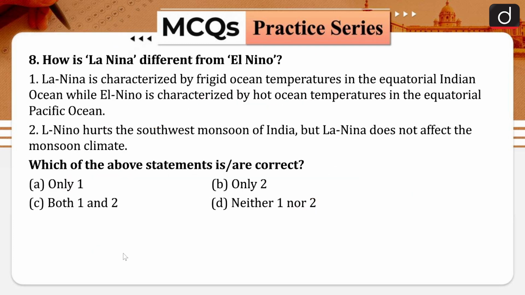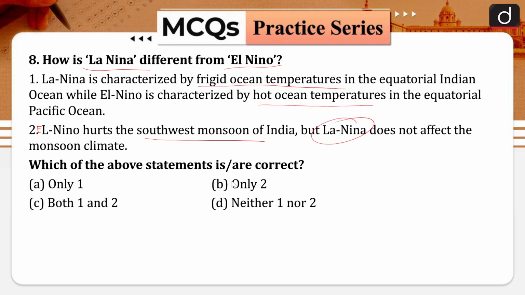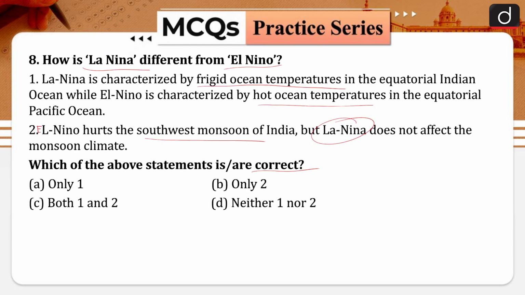Next, how is La Nina different from El Nino? First, La Nina is characterized by frigid ocean temperature in the equatorial Indian Ocean, while El Nino is characterized by hot ocean temperature in the equatorial Pacific Ocean. Second, El Nino hurts the southwest monsoon of India, but La Nina does not affect the monsoon climate. Which of the above statements are correct? Only one, only two, both one and two, neither one nor two. Correct answer is option D, that is neither one nor two. It means both the statements are wrong.